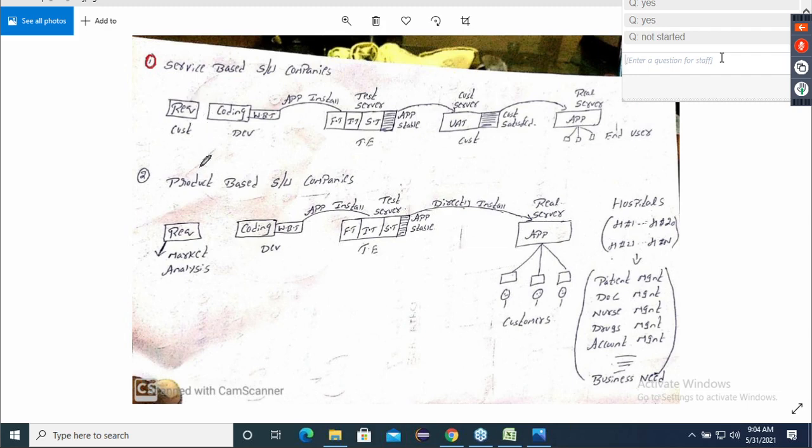After he gave the requirement, everyone knows the developer did one round of coding. Then he did one round of white box testing. And once the code is fine and the application is ready, it is installed in the test server. This you also know. And we do one round of functional testing, integration testing, system testing, until the application is stable.